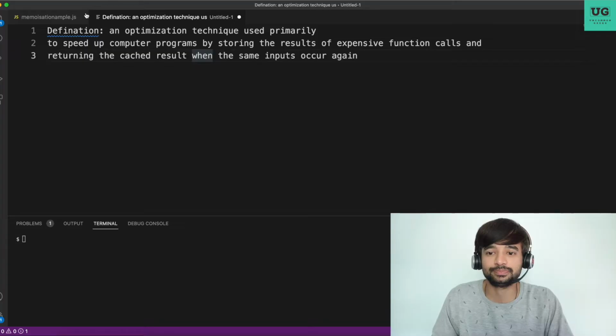Why you need to know this concept is not just from the interview perspective, but even when you're writing your day-to-day code, if you start using this memoization concept, definitely you get appreciation from your peers whenever they're doing your code review. Now let's see a very simple example.